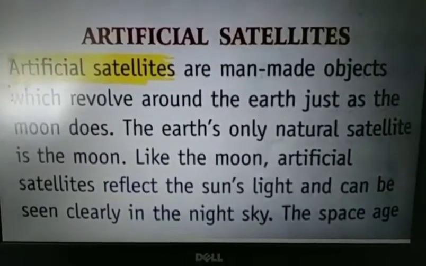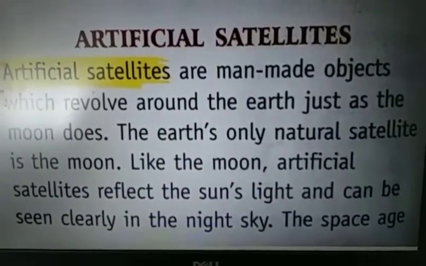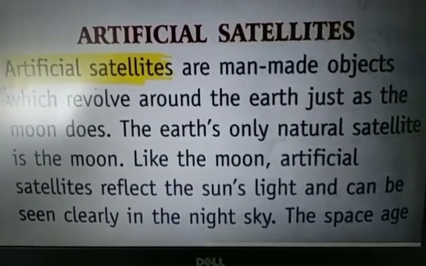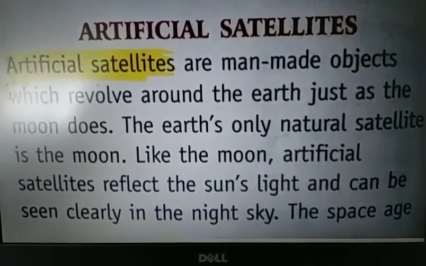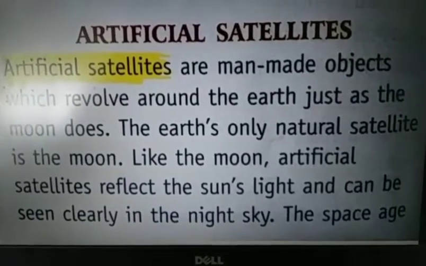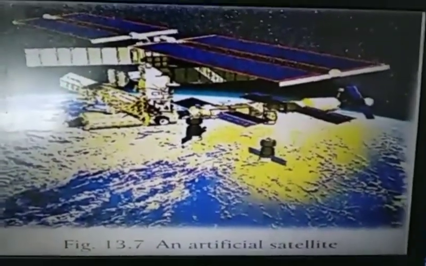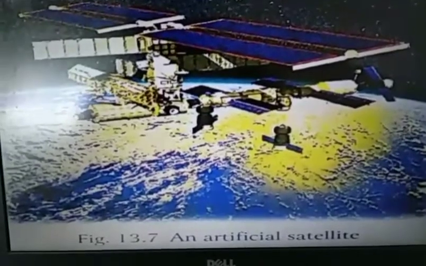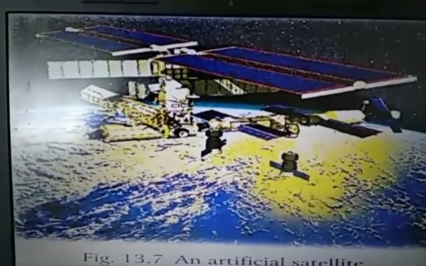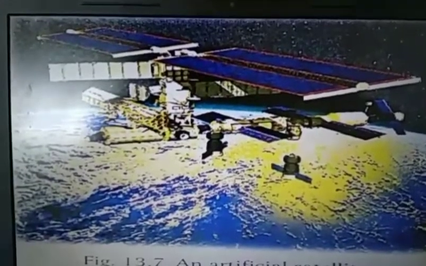Next, artificial satellite. Now as we are always using the word natural satellite for moon, it means there are artificial satellites also. Yes, human beings have made artificial satellites also, which revolve around the earth just like the moon. These artificial satellites are meant for special purposes, for the uses of well-being. There may be different types of satellites, like communication satellites and weather satellites, which study the weather and the atmosphere of the earth.